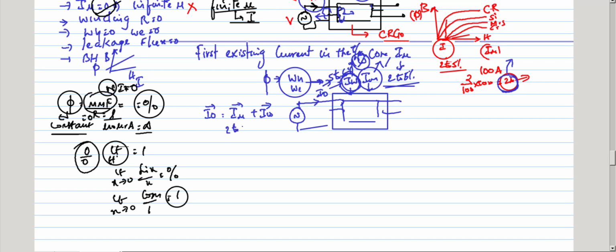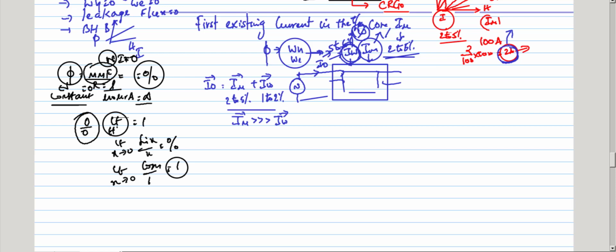So this is 2 to 5% of the full load current, this is 1 to 2% of the full load current. Then from this, the magnetizing component of the current vector is much greater than the iron loss component of the current. If you see the phasor diagram, I have already said, this is the supply voltage, this is the flux, and this is the induced EMF E1 and E2. So you can observe the phasor diagram. This is the magnetizing component. You see here in your textbook also, the vector of this magnetizing component is very large.